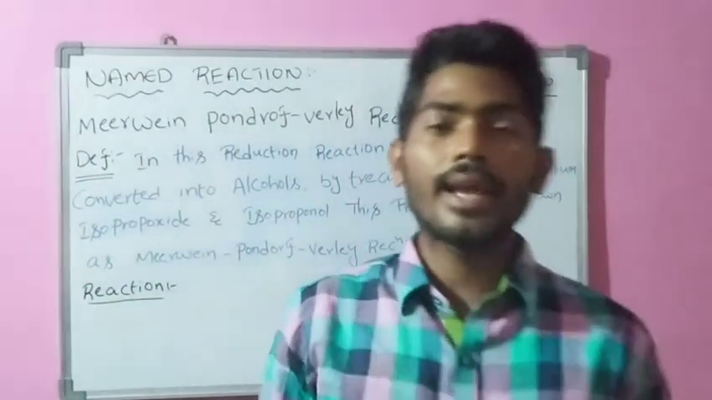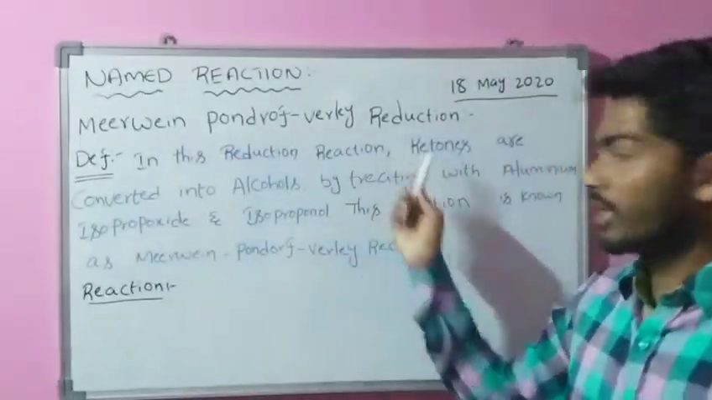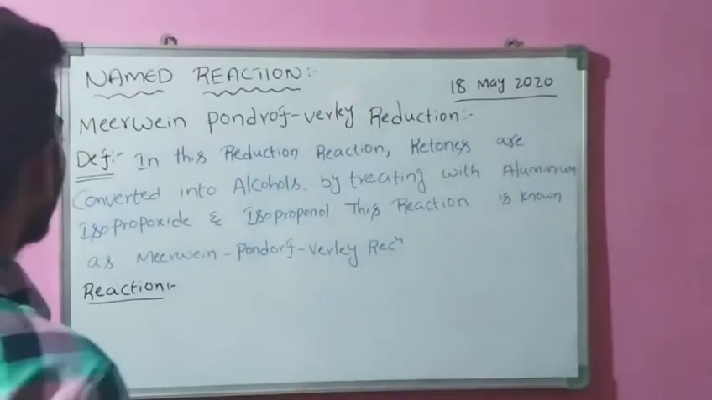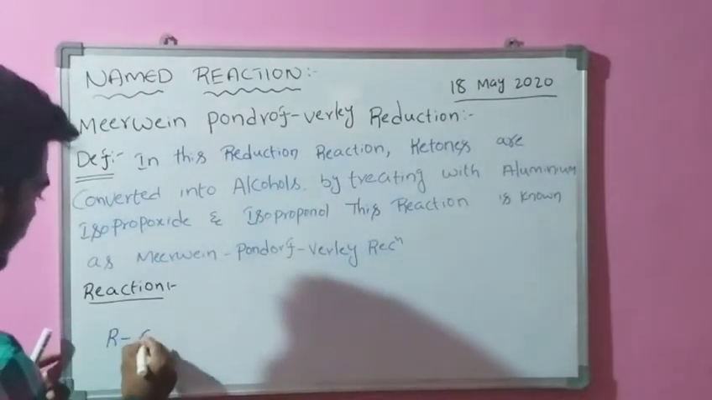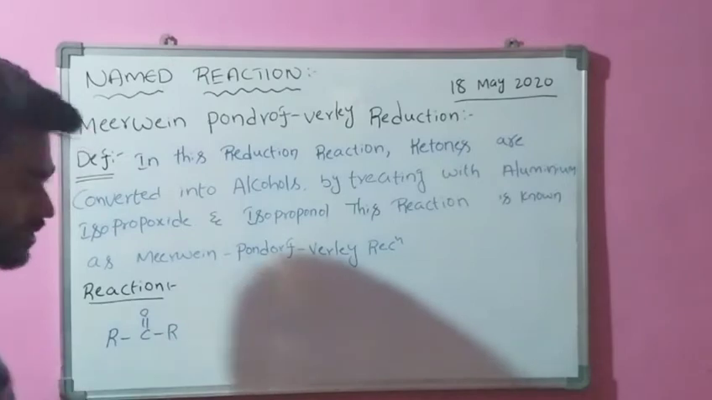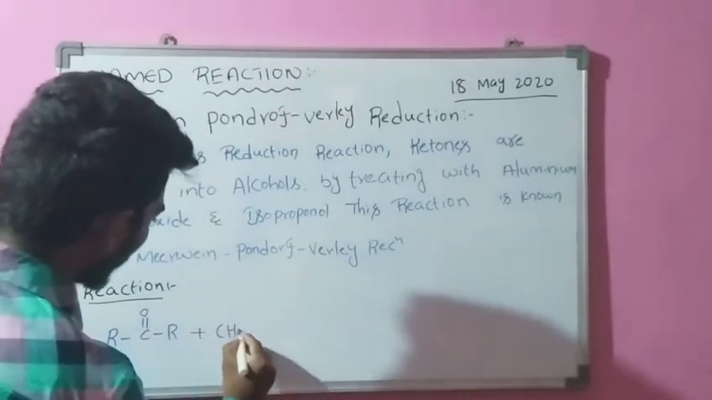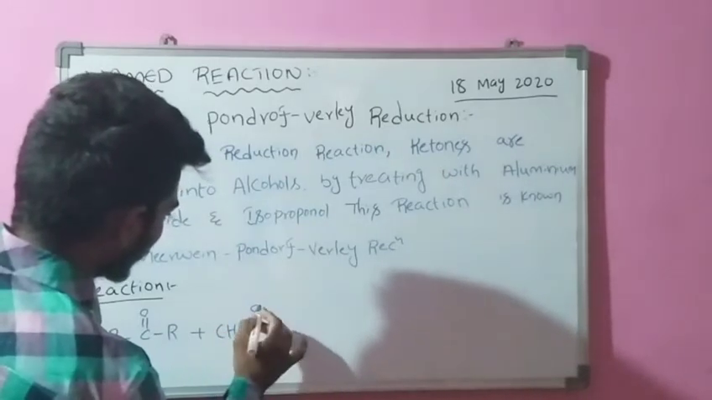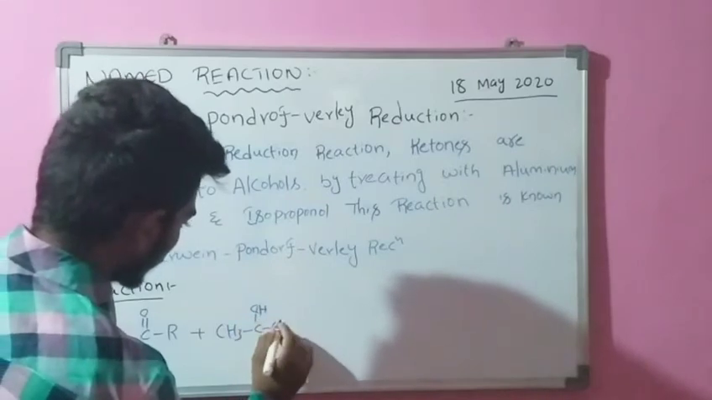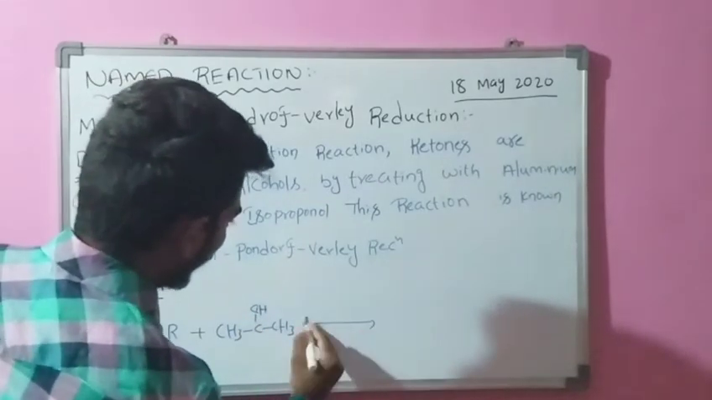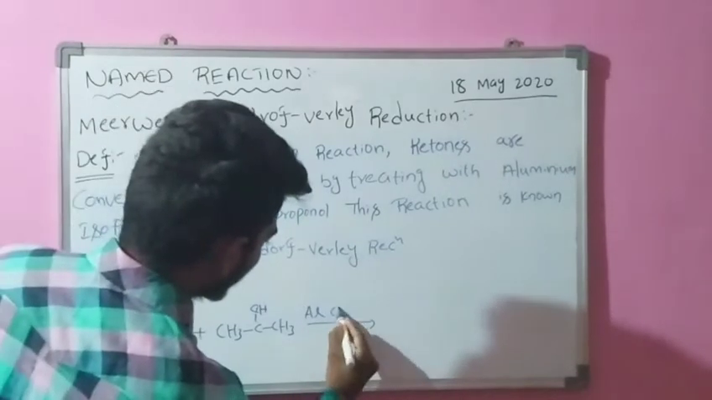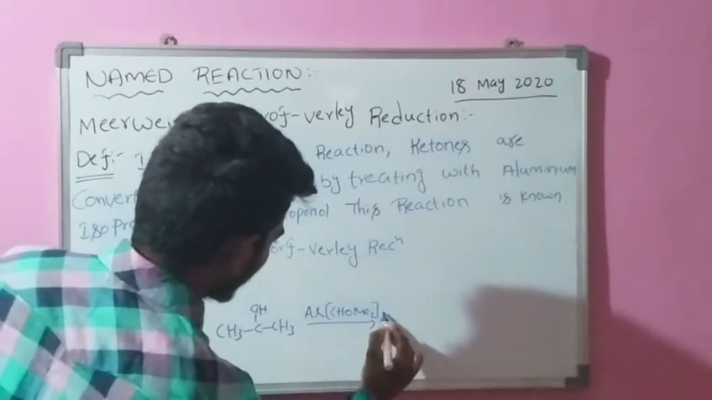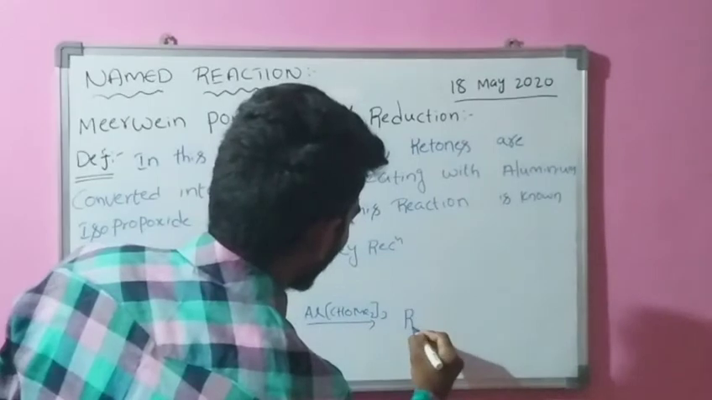Now we can see the reaction of the Meerwein-Ponndorf-Verley reaction. Initially we take a ketone, R C double bond O R, which is treated with isopropanol and aluminum isopropoxide. It forms an alcohol.